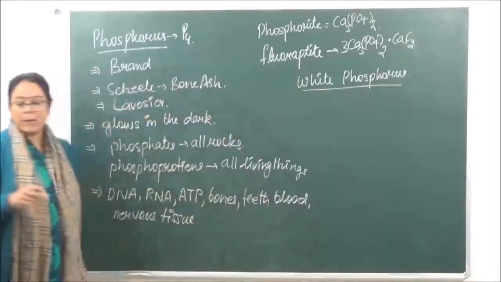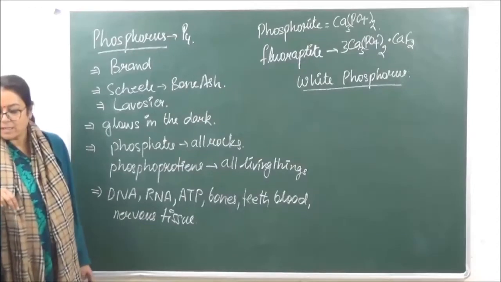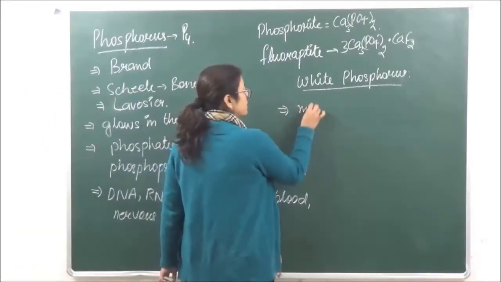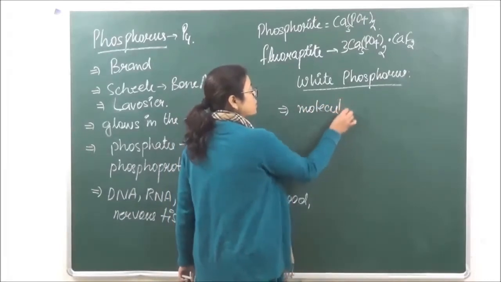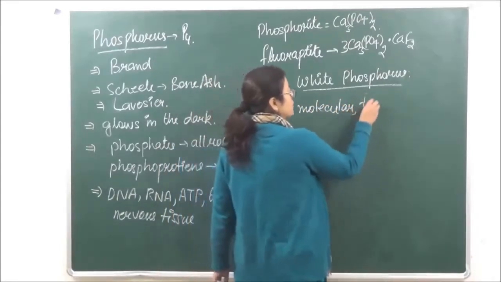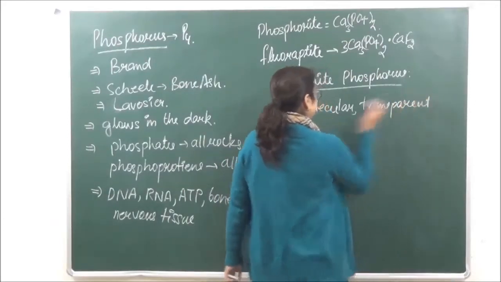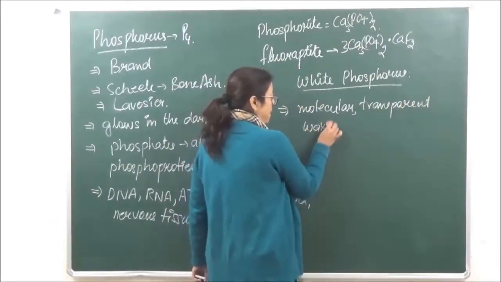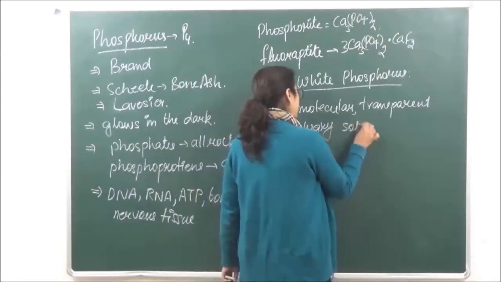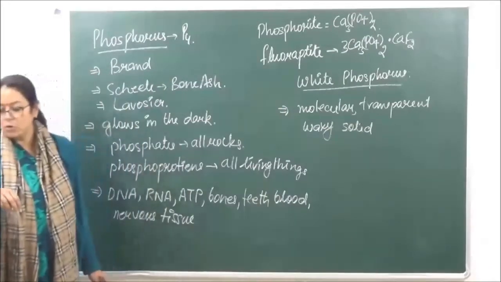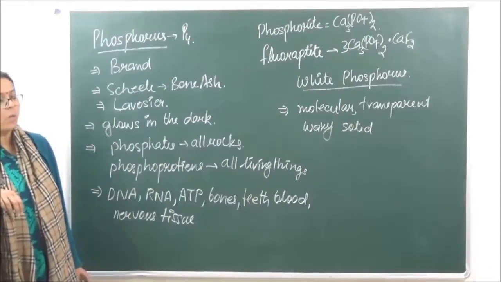When we are looking at white phosphorus, we say that it is a molecular transparent waxy solid. It exists in tetrahedral structure. ठीक है?